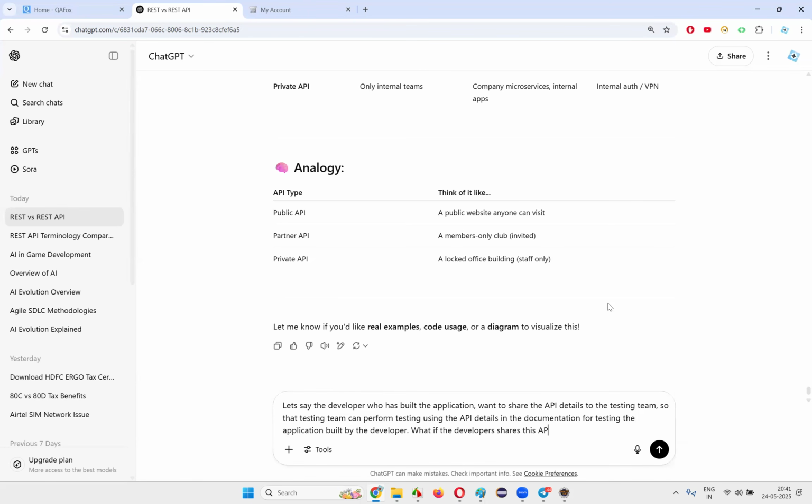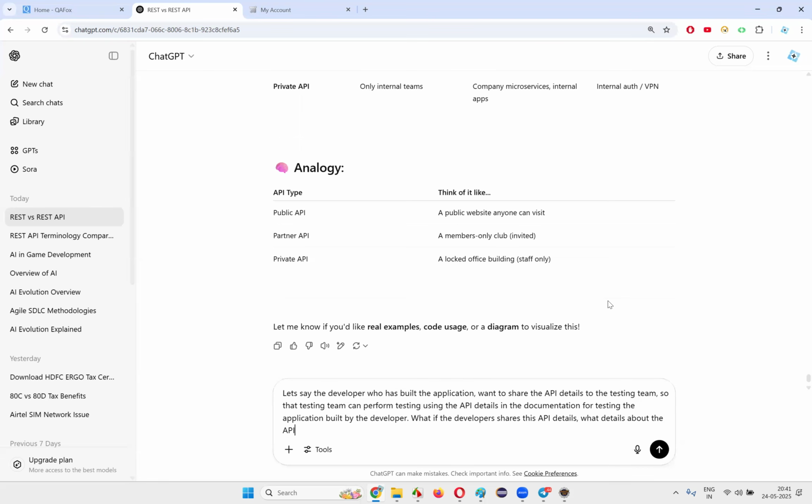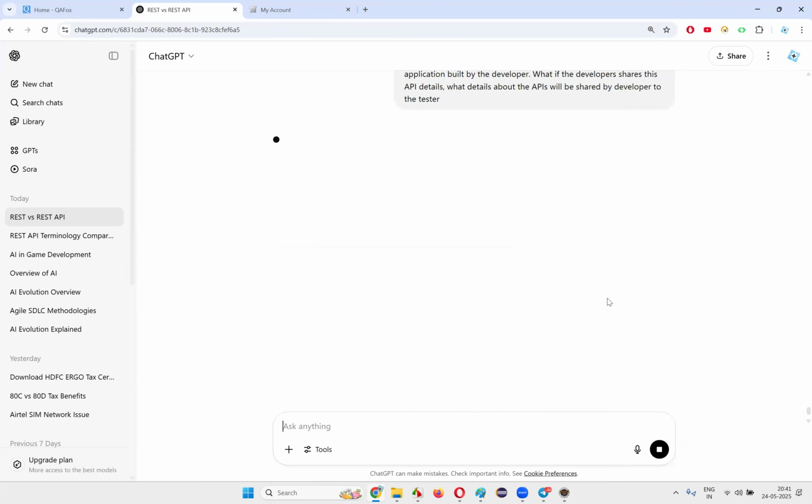What details about the APIs will be shared by the developer to the tester? Okay, let's see. It will give you some examples, guys.